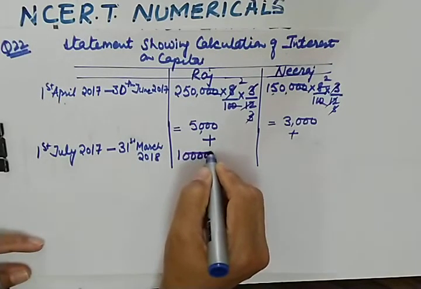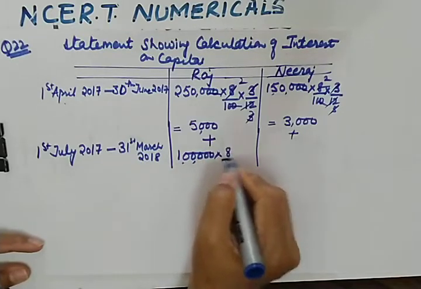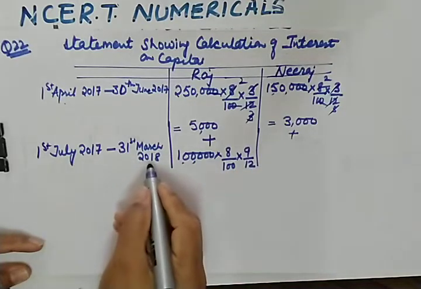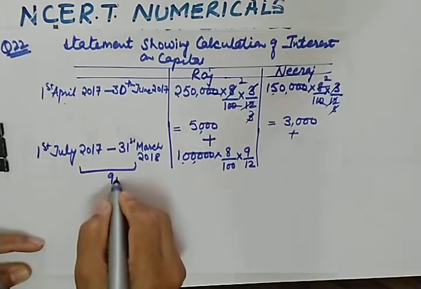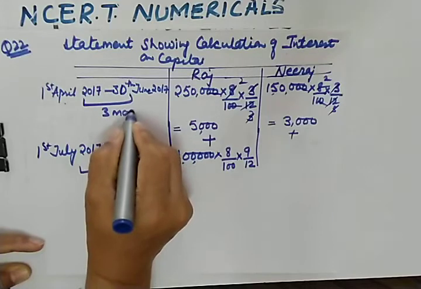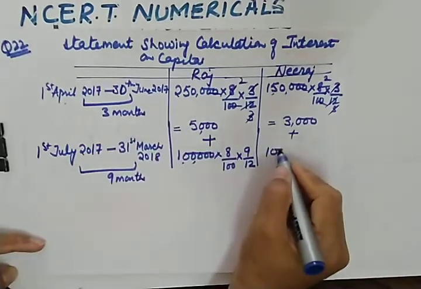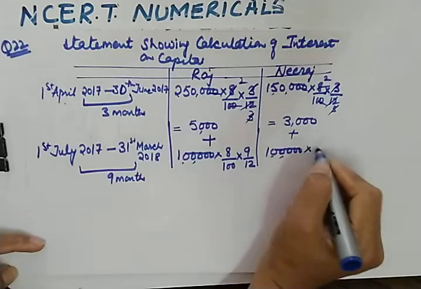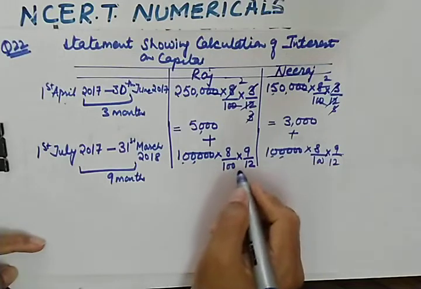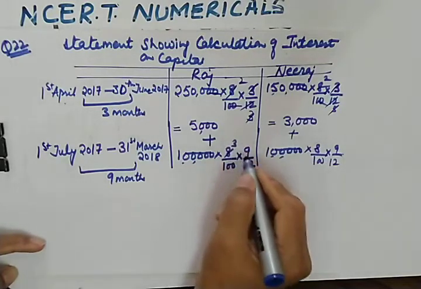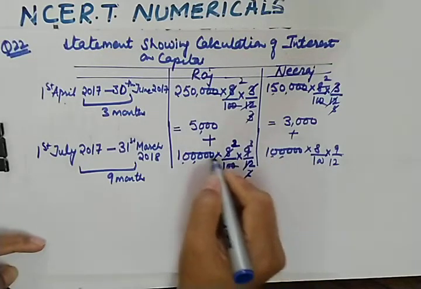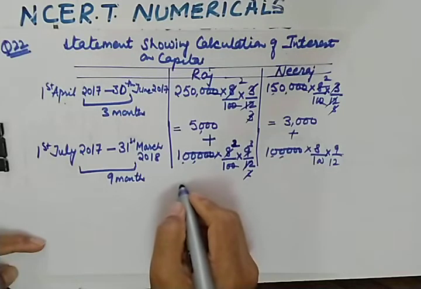So let us calculate interest on 1 lakh. Rate will remain same. What will change? Months will change. How many months from this period to this? It will be 9 months. And this is a 3 months period. So 1 lakh, same here also, 8% multiplied by 9 upon 12. So if you solve this, you will be able to get 6,000.